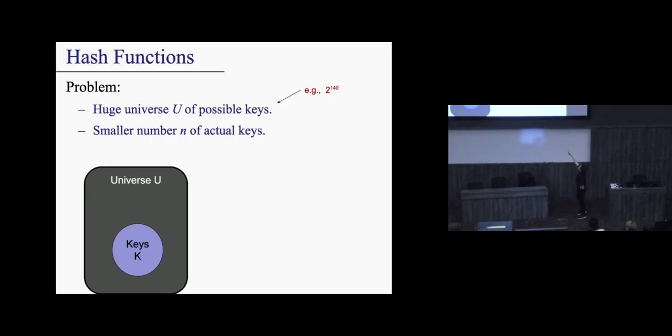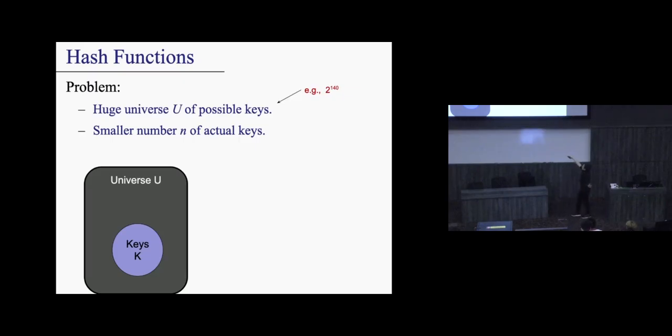So instead of having a large table that encodes all the possible keys, here's an idea. Let's just assume that the number of keys that we wish to store is actually really small. While the gray universe is where we have all these possible values we wish to encode, let's say that we know for a fact that we're not going to store more than n of them.